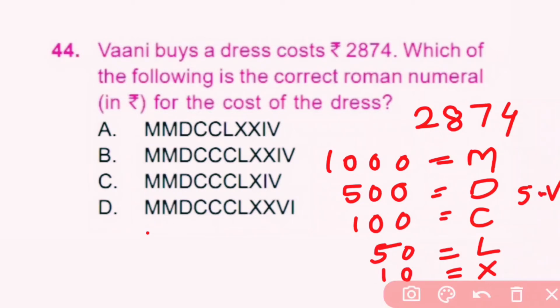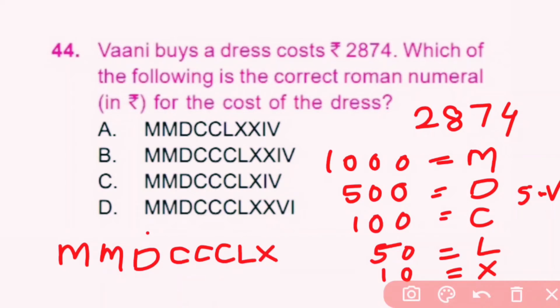So 2000 means 2 M's, 800 means 1 D and 3 C's, 70 means 1 L and 2 X's, and then 4. So here B is the correct answer.